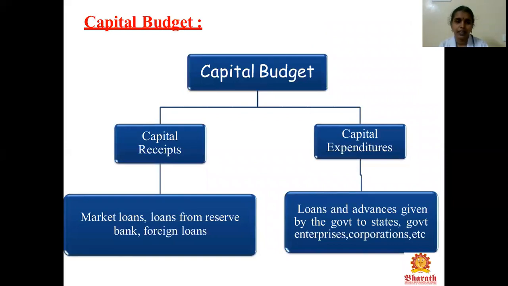Next one, capital budget. Capital budget comprises capital receipts and capital expenditures. Under the capital receipts, we have market loans, loan from the Reserve Bank of India, and foreign loans. The same way, expenditure is given to the state, government enterprises and corporations for their social welfare schemes. So we have seen that capital budget has capital receipts and capital expenditures, and the total revenue receipts and total expenditures.